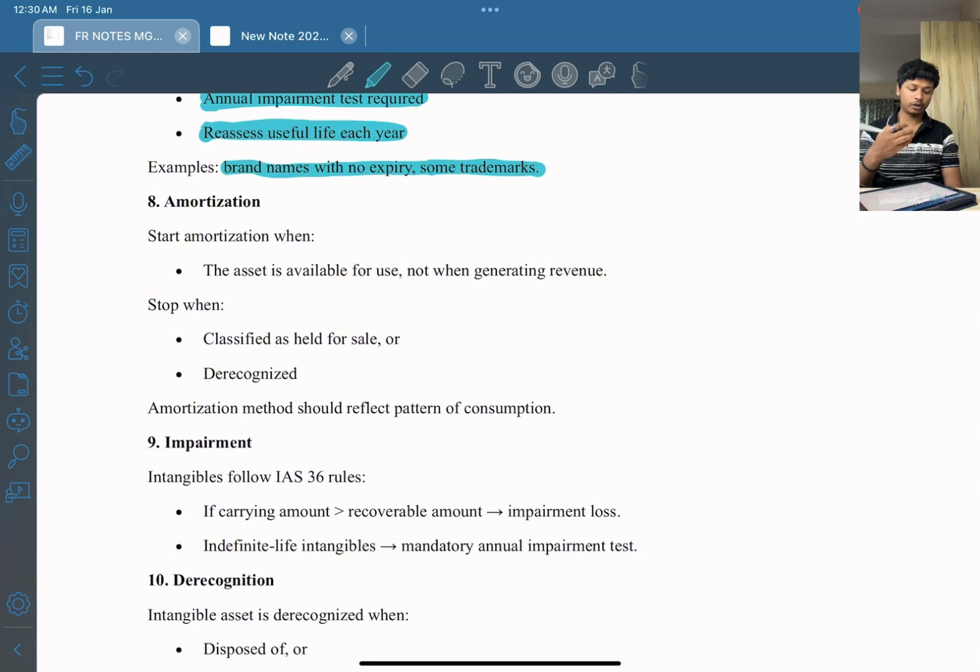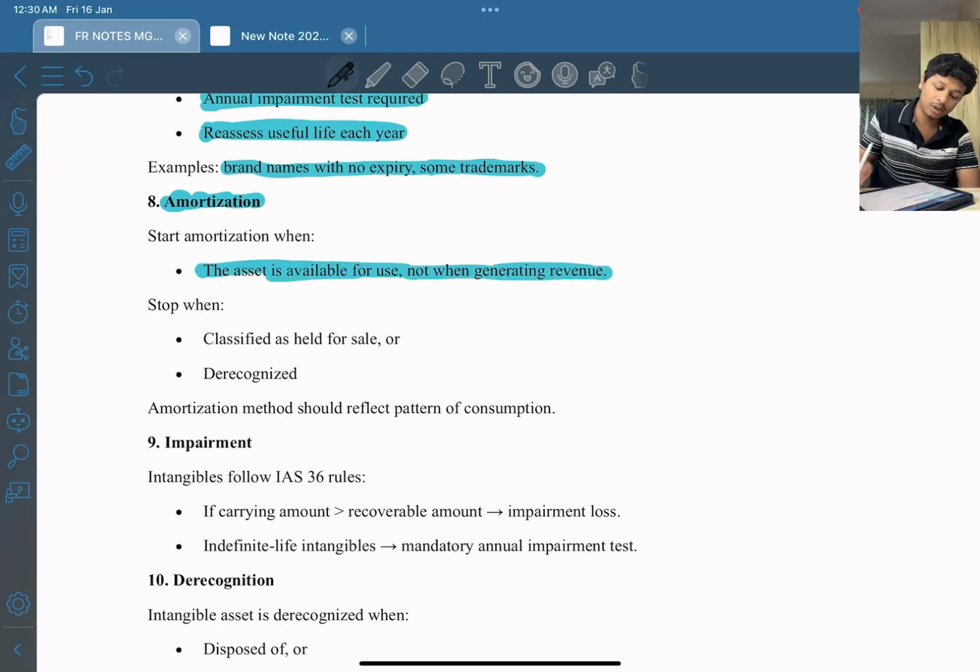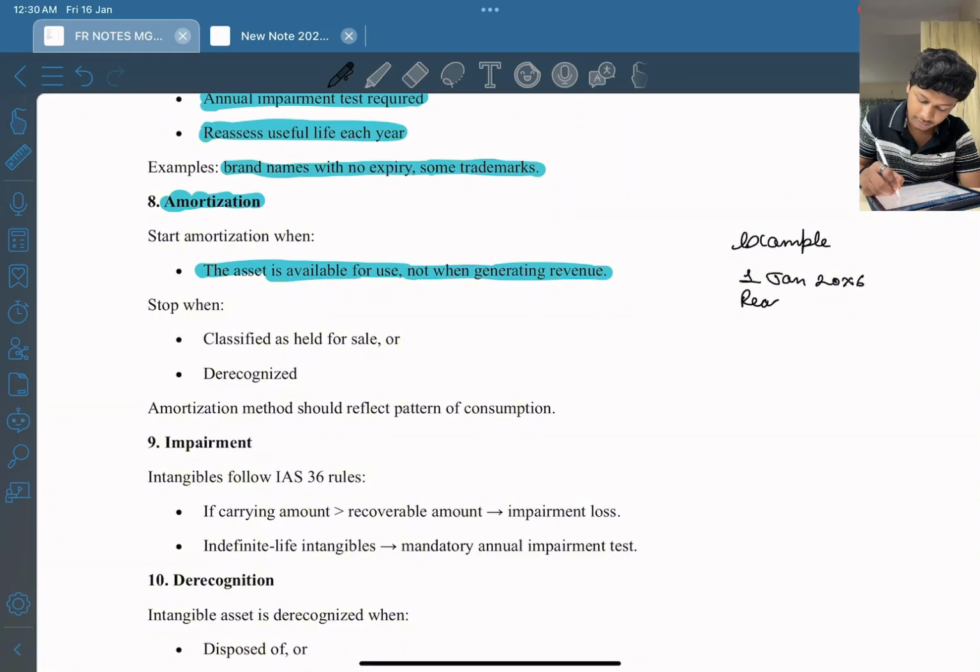Now moving on to amortization. What is amortization? Amortization starts when the asset is available for use, not when generating revenue. What does it mean? Let's take an example. There is an asset which was ready to use from 1st January 2006.